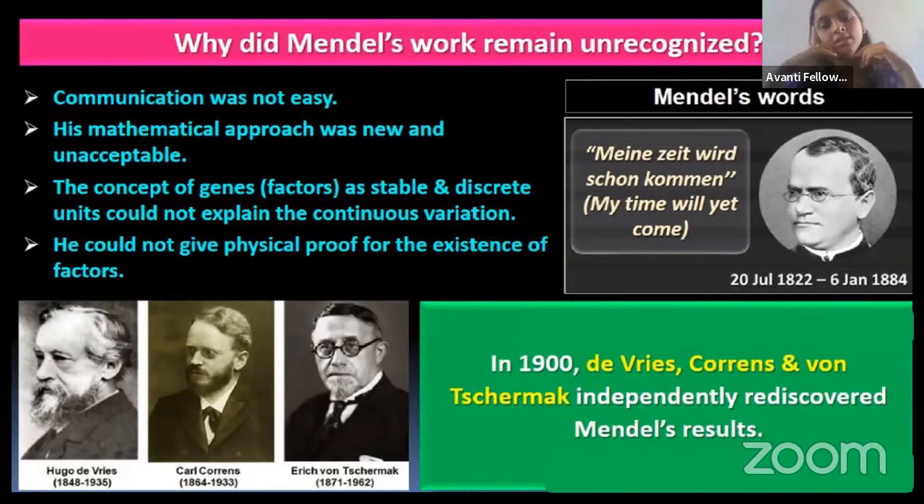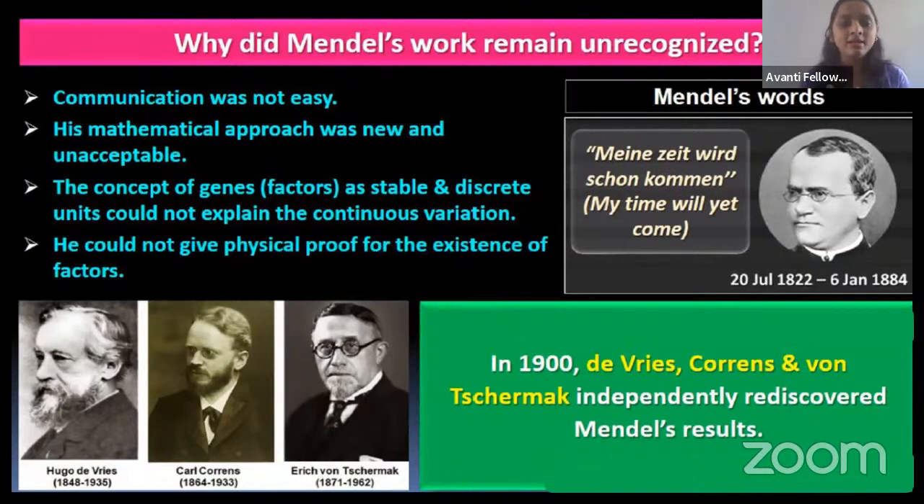And the last one was that he did not have any proof for the existence of the factor. You know that he used to say that some factor is transmitted from the parent to the offspring, but he didn't know what that factor was. He couldn't physically take that factor and show it to other scientists, right? So that's the reason Mendel's work was unrecognized at that time. That's why Mendel always used to say, my time will yet come. My time will yet come. But that time came after he died.